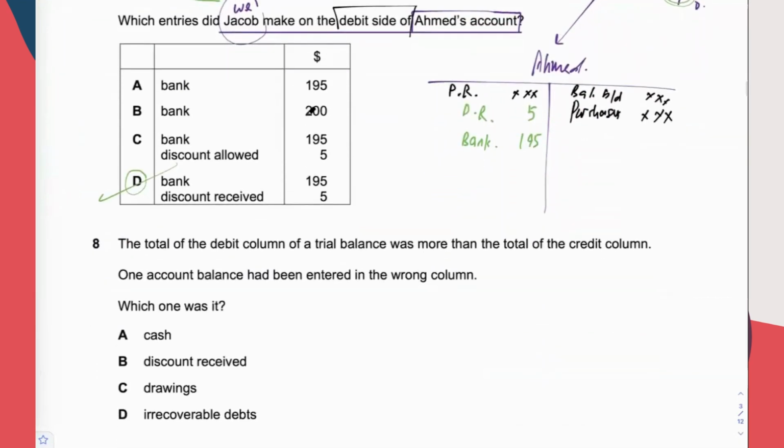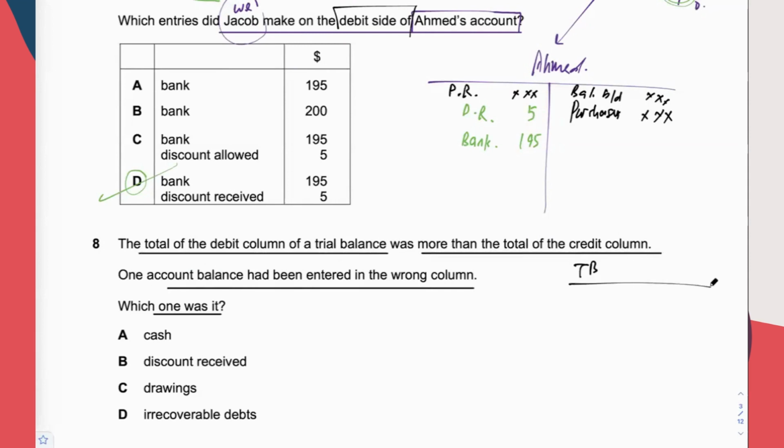Question 8. One account balance had been entered in the wrong column. Supposed to read the first sentence first. The total of the debit column in the trial balance was more than the total of the credit column. Draw it up if you cannot imagine. This is the trial balance. They are saying that the debit side is more than the credit side.